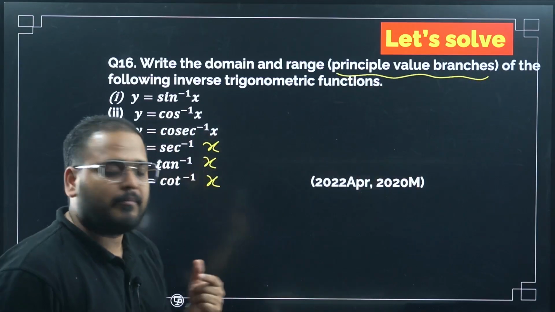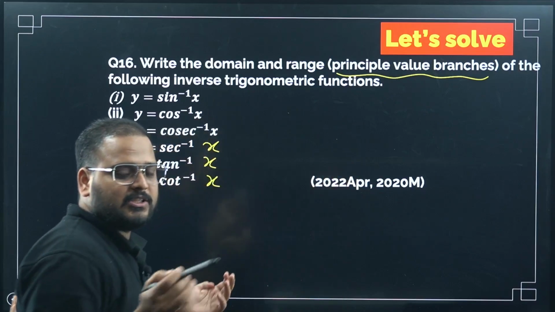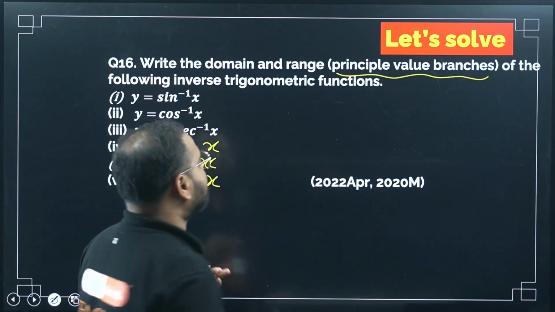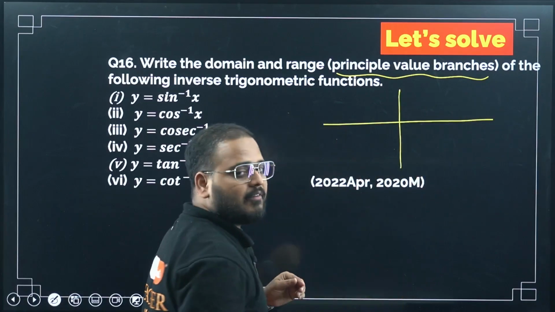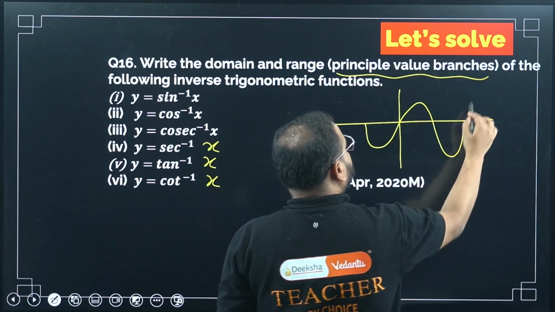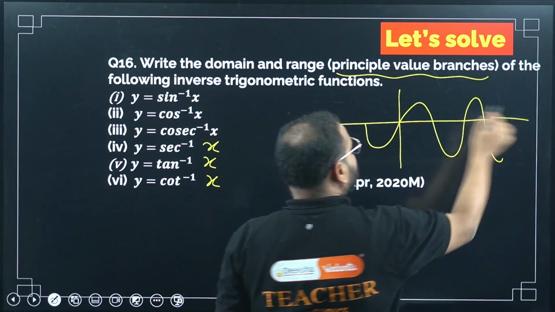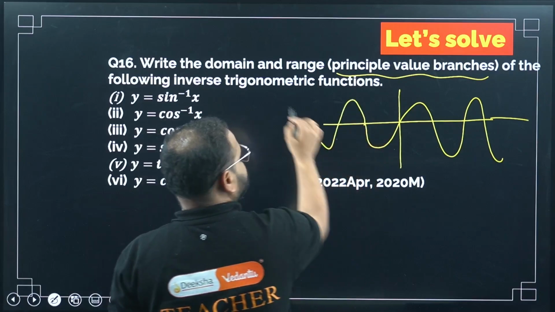Why principal value branches? If you remember, any trigonometric function is not invertible everywhere. For example, take the graph of sin x. It keeps going on both sides.